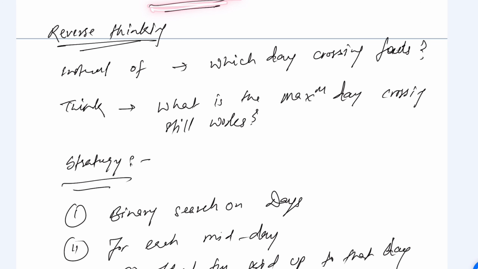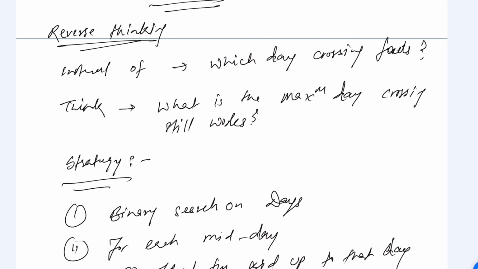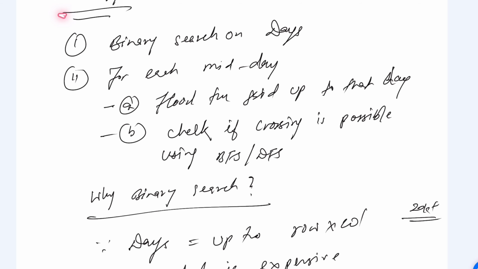The intuition is that rather than thinking like that, we will think about which day we are going to cross, right? On which day crossing fails? We should think what is the maximum day crossing still works. Okay, so our strategy is binary search on days. Very first, we'll do the binary search on the days. We will find the midday.